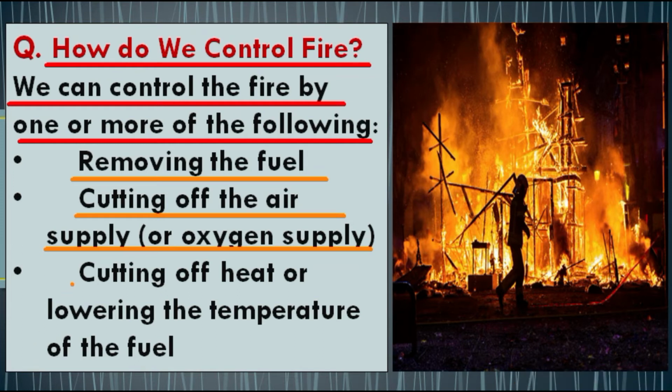The next one is cutting off heat or lowering the temperature of the fuel. Students, the third thing that can help us to control fire is lowering the temperature of the fuel, and we can do this with the help of water. And students, that's how by applying any one of these methods we can control fire easily.